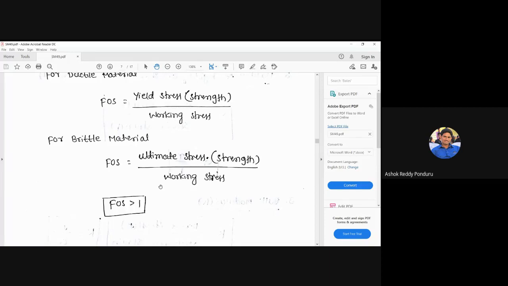So please remember, the main intention of a good design engineer is always to minimize the factor of safety. To minimize the factor of safety, we should have sound knowledge of the strength of materials. Otherwise, we increase the factor of safety, and then the cost of the member also increases. That is the meaning of factor of safety. Students, could you understand what is meant by the factor of safety, and what is its importance while designing the member? Yes, sir. Okay.